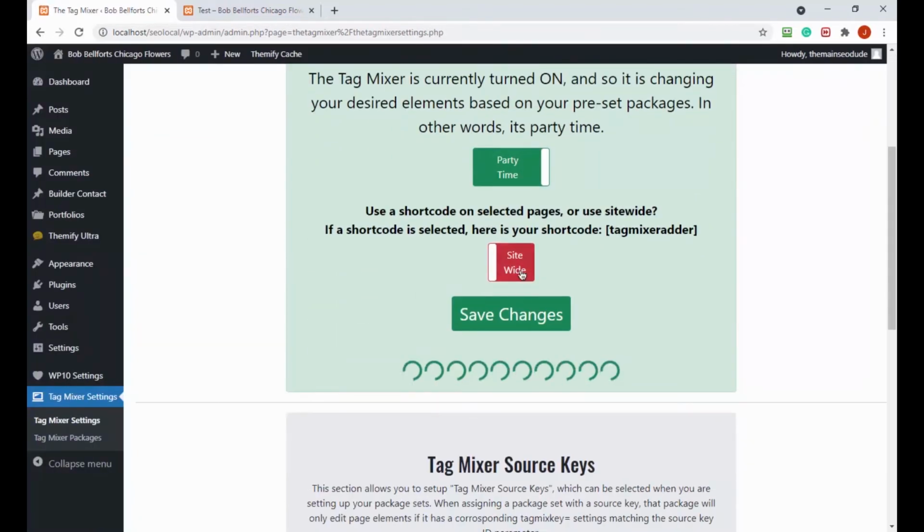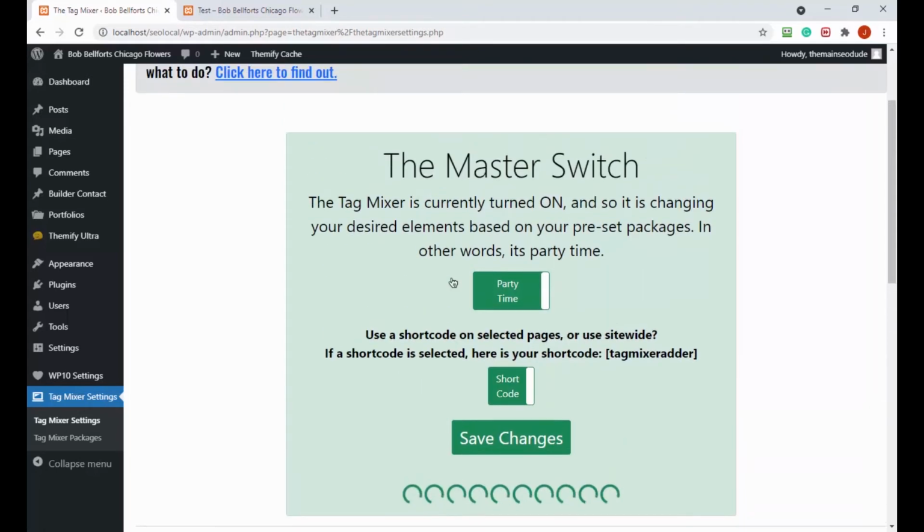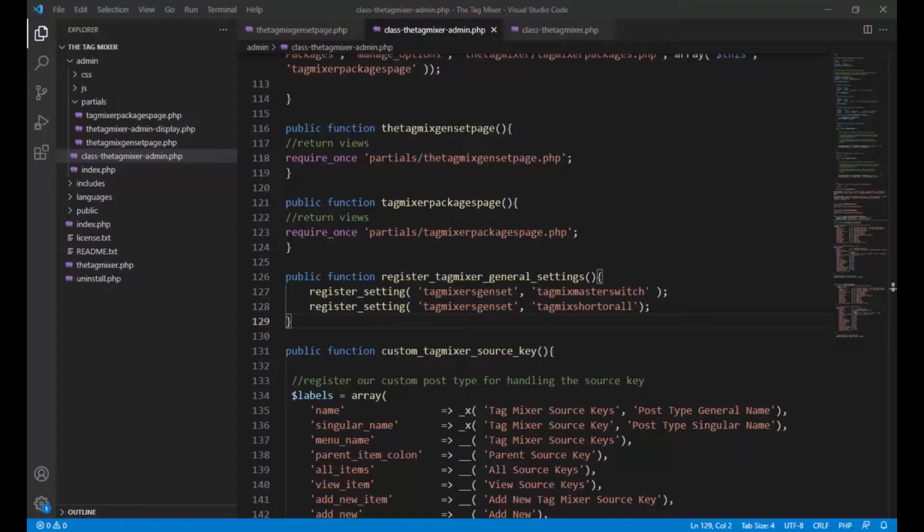Okay, so let's go ahead and go shortcode and save it, and it should save as a shortcode. Okay, so see, now we have it saving the same way we have the on and off switch saving. So this is all working. If we were to change it to site-wide and save it, it would now have that as on and that as off. So now we know they're being saved in the database properly. Yay, yay, yay. Now we can move on to the next thing.